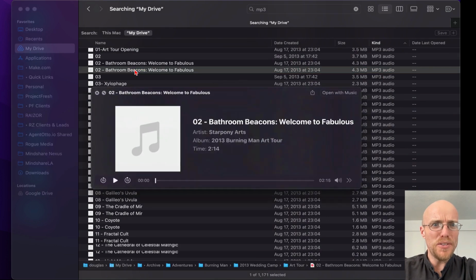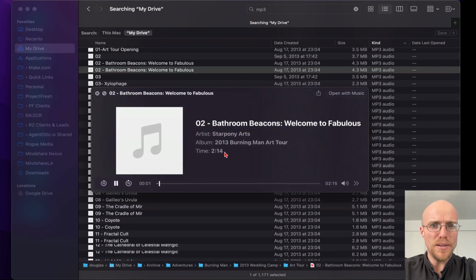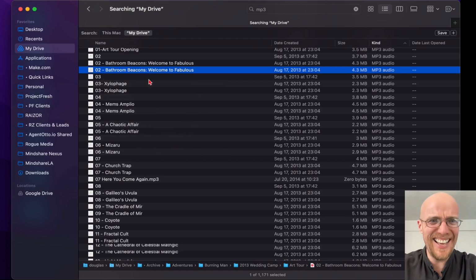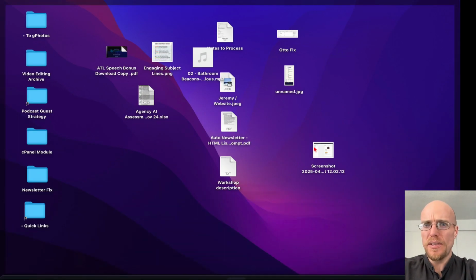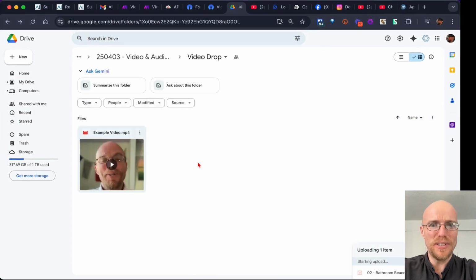I don't even know what these are. Bathroom beacons. Welcome to Fabulous. I have no idea what that is. But let's just take that and we'll put that in the Google Drive and see if that works. That'd be cool if it does, because I haven't tested this yet. I'm going to literally just take that MP3. Where did it go? Bathroom beacons. I have no idea what that's all about.